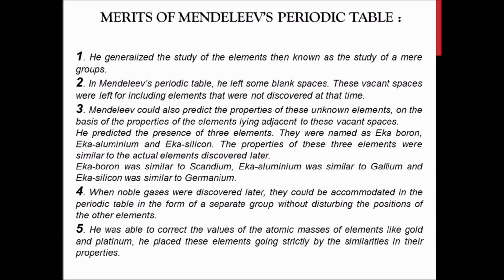The fifth point was that he was able to correct the values of atomic masses of elements like gold and platinum. He placed these elements strictly by similarities in their properties. So the atomic mass values were also corrected by Mendeleev's periodic table. These were the 5 major merits of Mendeleev's periodic table.